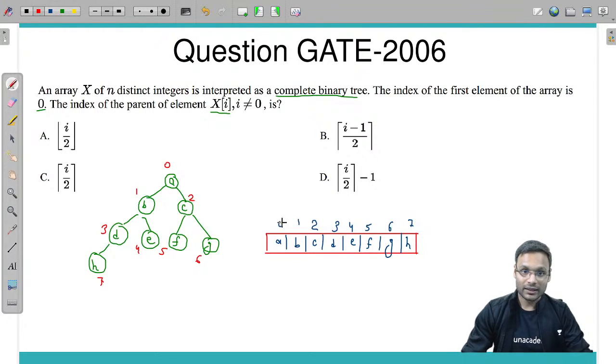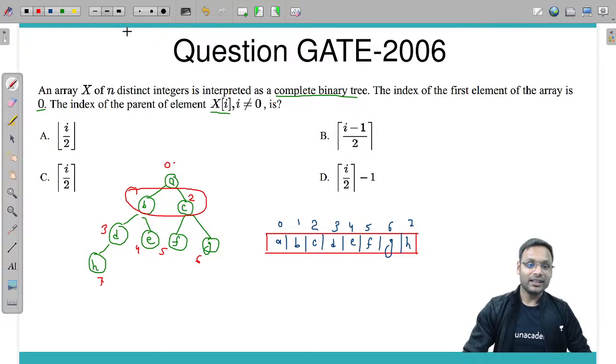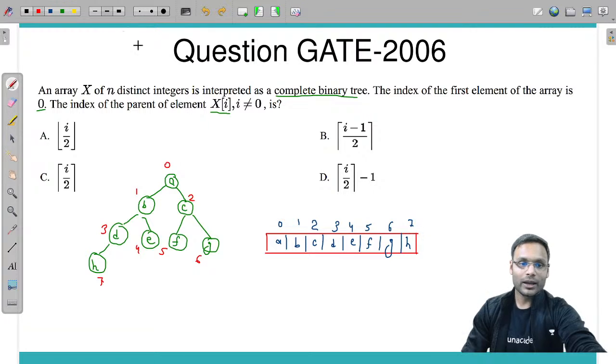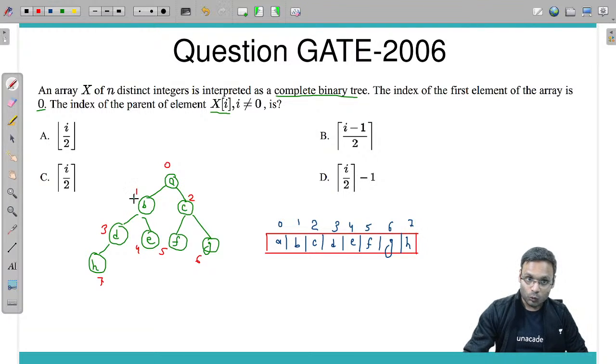Now if I is not equal to 0, if I is equal to 1 or I is equal to 2, for these two, the parent is 0. How can I get the parent if I equals 1 or 2? The parent is 0. 1 by 2 is 0, but 2 by 2 is not 0.